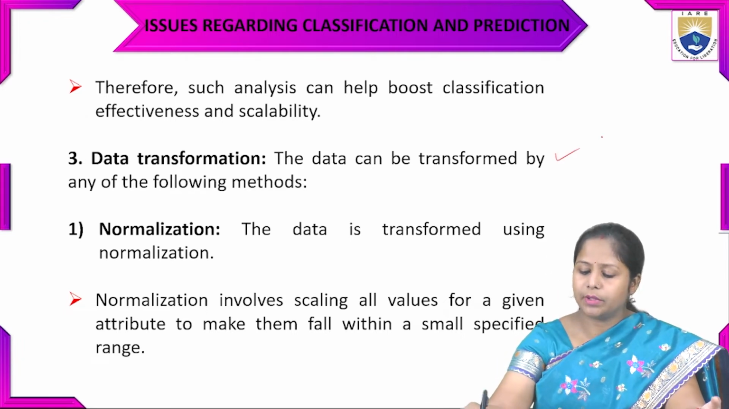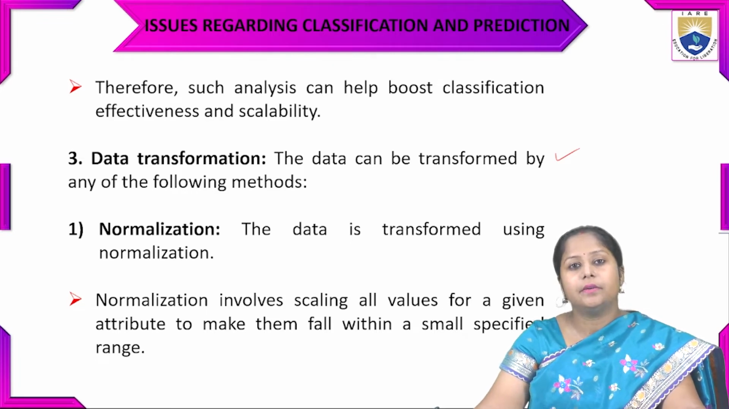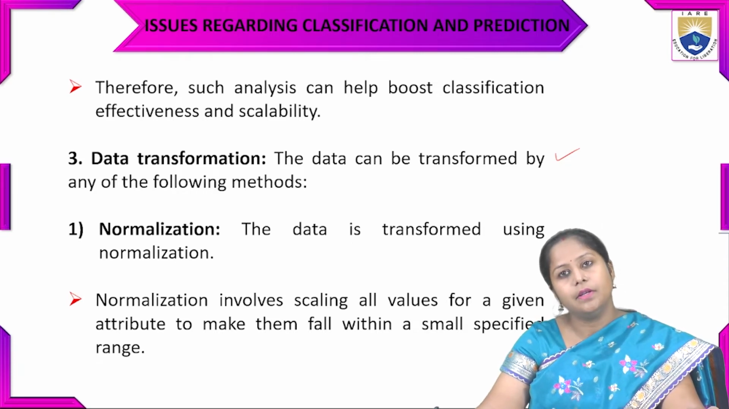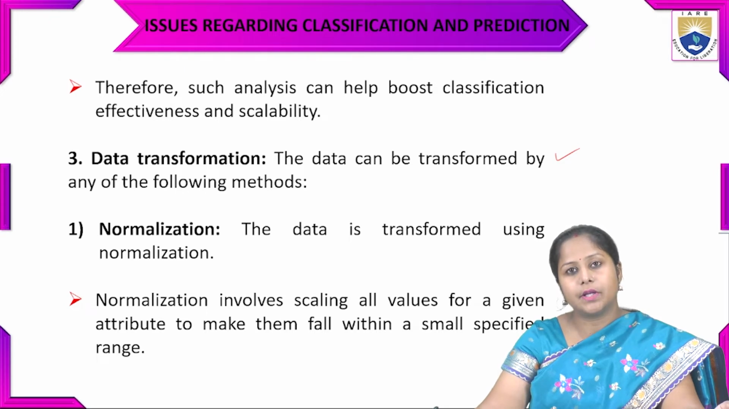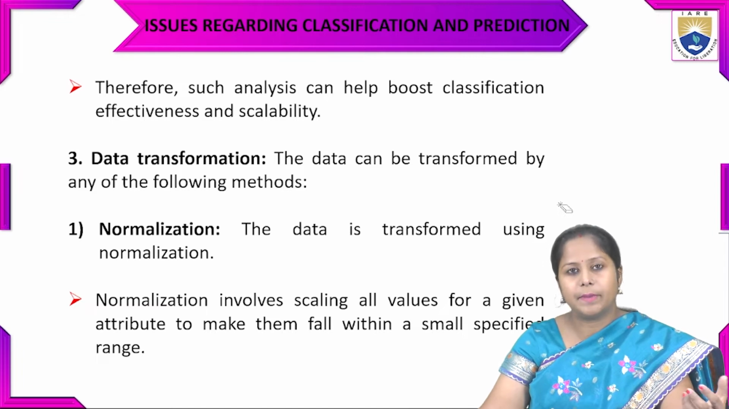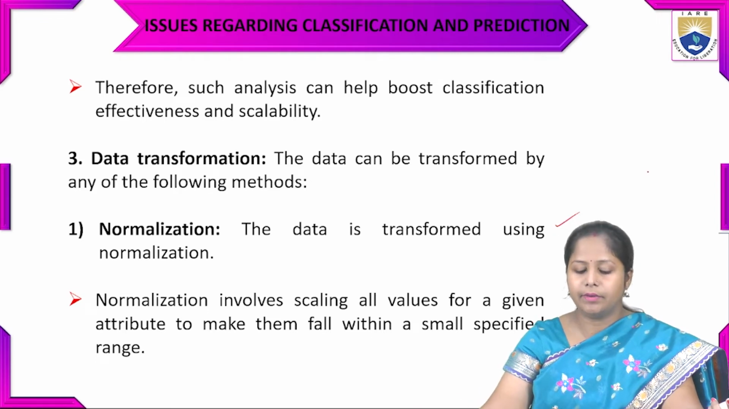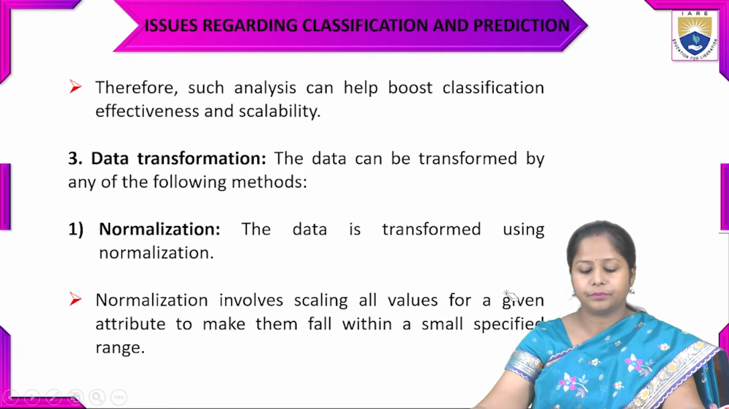A third issue while we are doing classification and prediction can be data transformation. So what is data transformation? When we change the data from one type to another type, that is the transformation. In simple terms, the data can be transformed by some methods, and on that basis we can transform the particular data. The first is normalization. The data will be transformed using normalization.